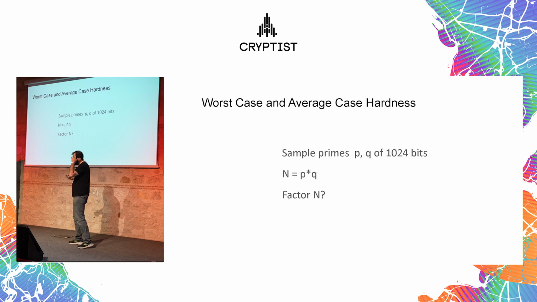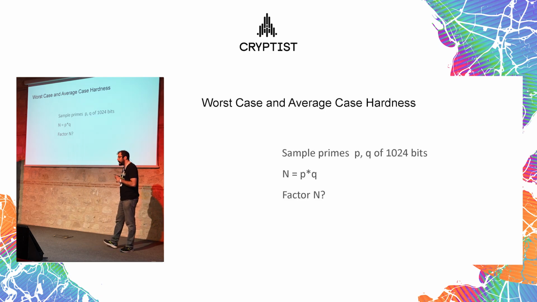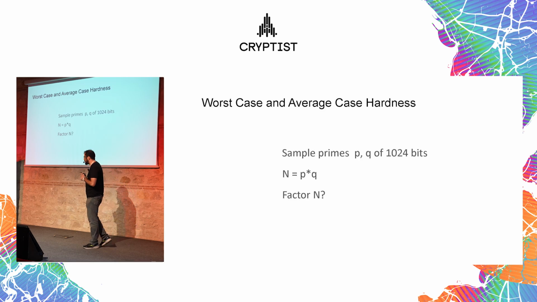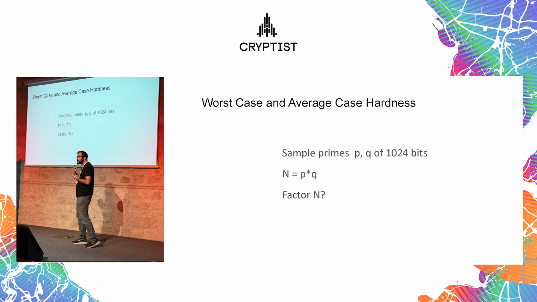The second concept we need to distinguish is worst case and average case hardness, and this is somewhat overlooked when you get started in cryptography. In the previous slide, we discussed a problem being hard, but there we were talking about worst case hardness, the hardness of the hardest instance of any problem.